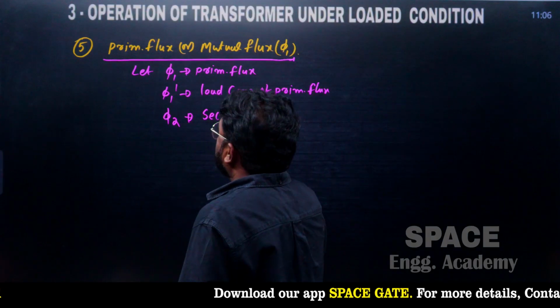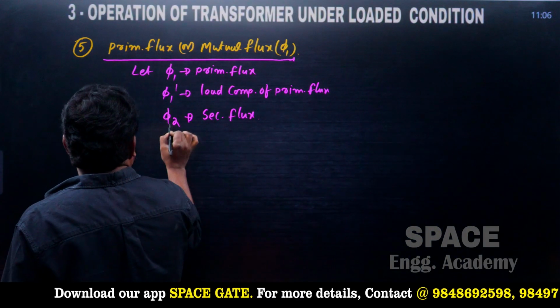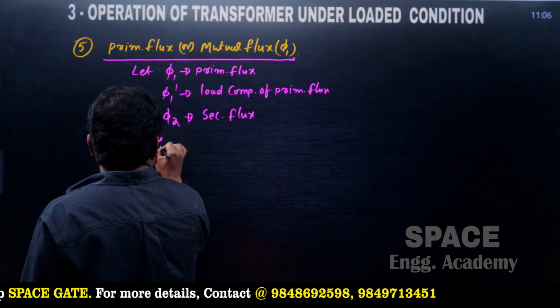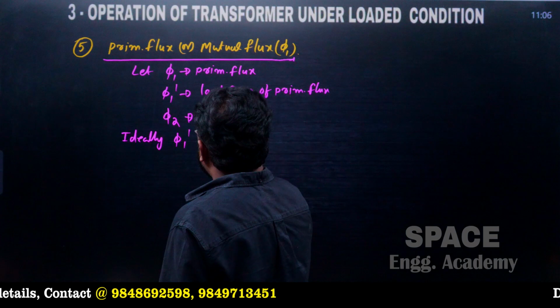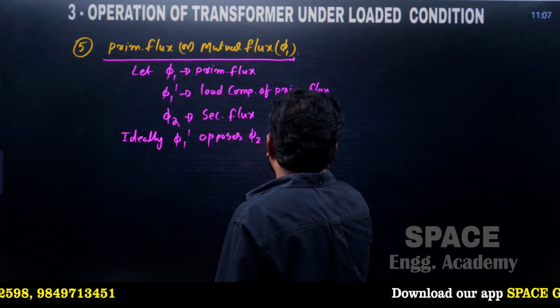So these are 3 fluxes, but ideally pi 1 dash and pi 2 are equal, and ideally pi 1 dash opposes pi 2 to satisfy Lenz's law.